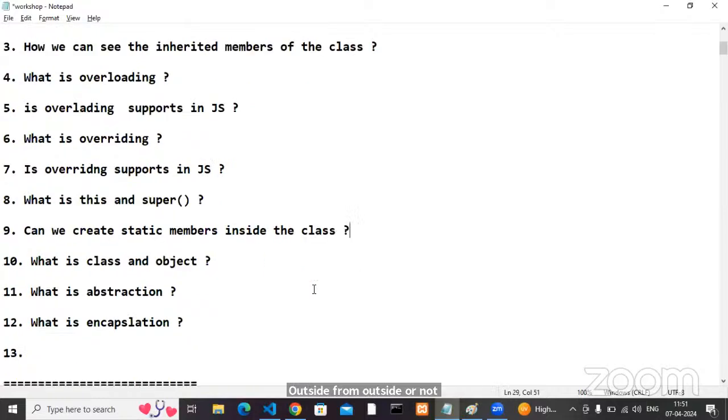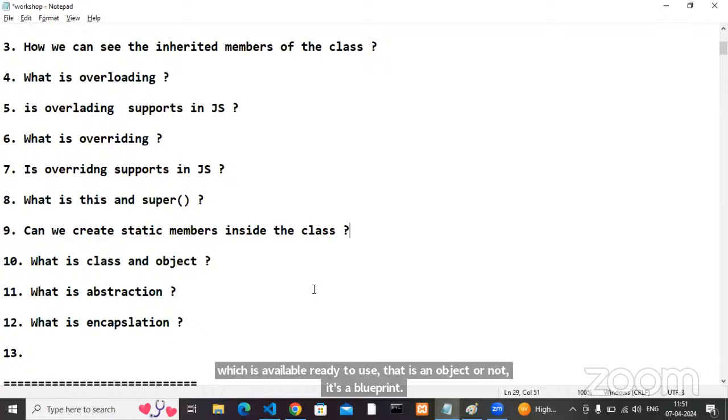Okay, what is a class and what is an object? My class is a template, a plan. My class is a collection of variables and methods. What is an object? Physically available, ready to use. It's a blueprint instance of a class. What is abstraction?